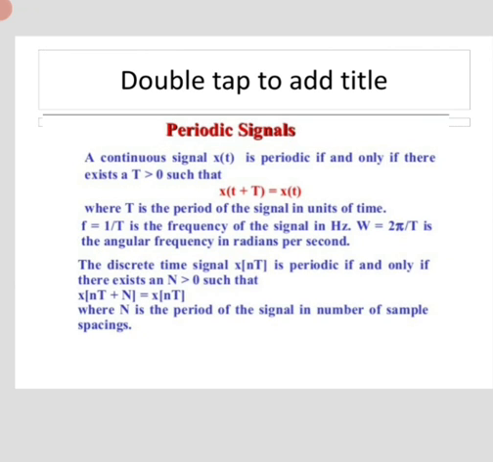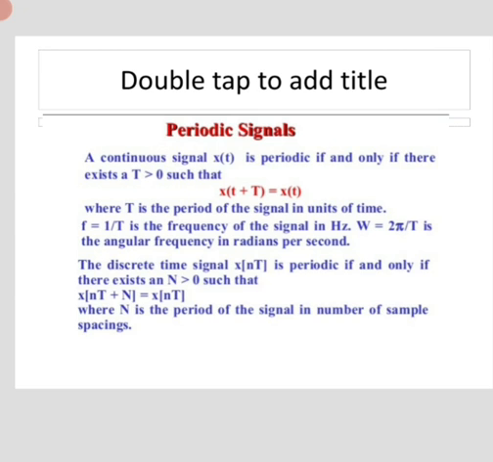Next is periodic signal. A continuous signal, say x of t, is periodic if and only if there exists a time T greater than 0 such that x of t plus T is equal to x of t. Now what is that capital T? It is nothing but the period of the signal in units of time. So we already know that frequency f is equal to 1 by T, that is the reciprocal of T, the frequency of the signal in hertz. And omega is equal to 2 pi upon T, which is the angular frequency in radians per second.